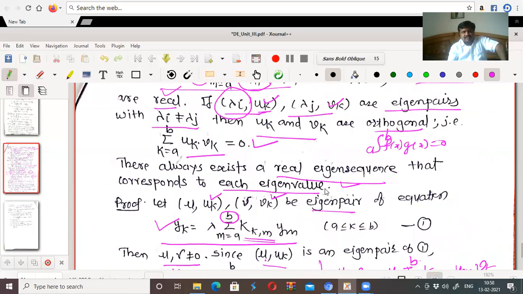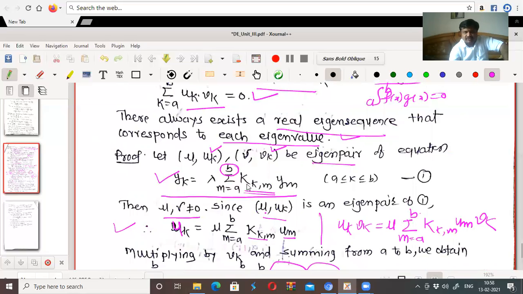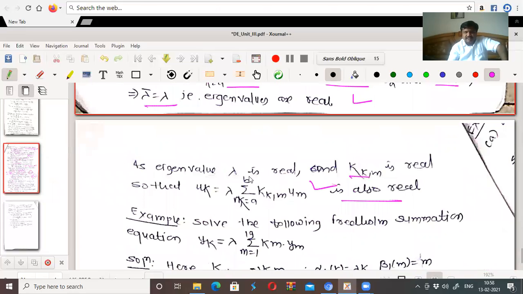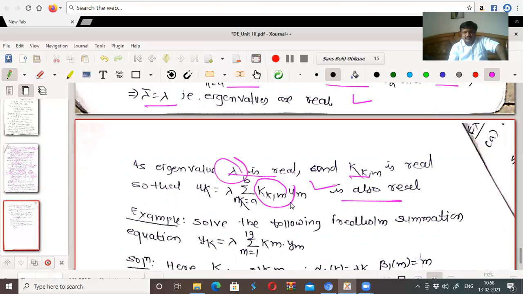And there always exists a real eigensequence that corresponds to each eigenvalue, because of the kernel. If lambda is real and the kernel is real, then we can say that your uk equal to this term is also real. This term is also real. Okay, that's why we have taken this.